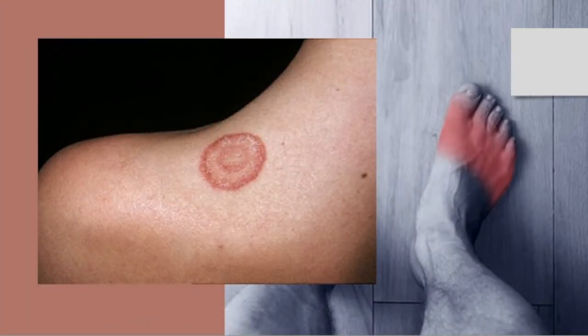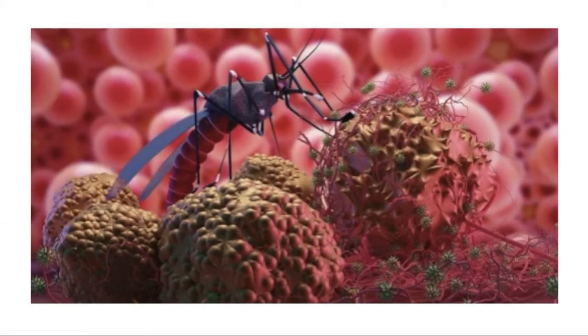Fungi can live in the air, soil, water, and plants. There are also some that live naturally in the human body. Fungal infections are common throughout much of the natural world. In humans, fungal infections occur when an invading fungus takes over an area of the body and is too much for the immune system to handle. Lastly, protozoan parasites feed off of organic matter such as other microorganisms or organic tissues and debris.